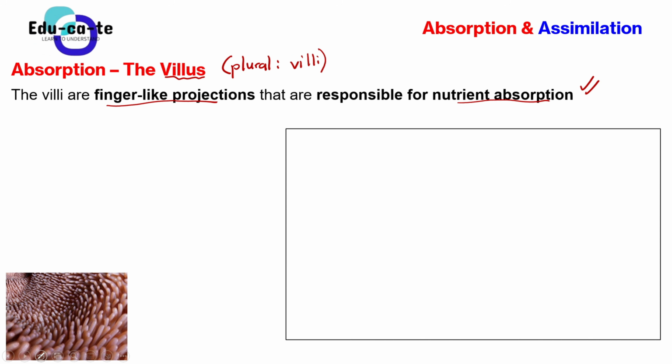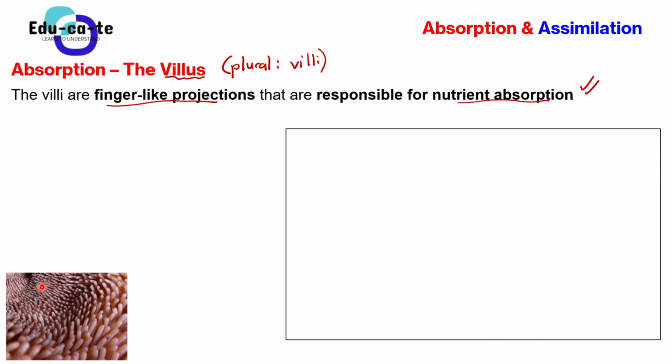So basically, in your small intestine, the walls of your small intestine have these finger-like projections. These finger-like projections are known as the villi. The villi in plural, but if it's one, it is the villus. So for grade 11, you are going to study the structure of a villus. You are going to see the parts in the villus that make it suitable for absorption. Because the whole purpose of this thing is to take the nutrients from the food and absorb them into the blood.